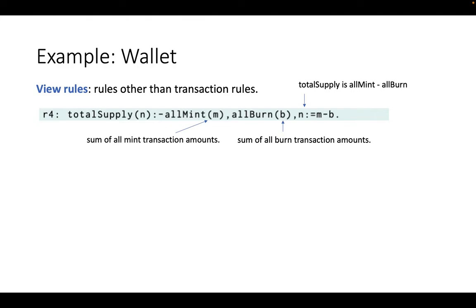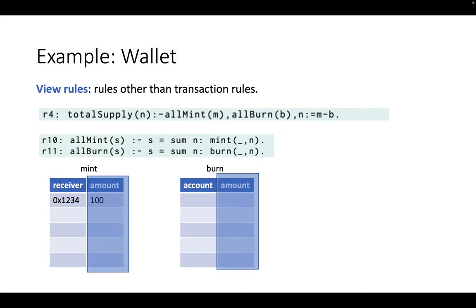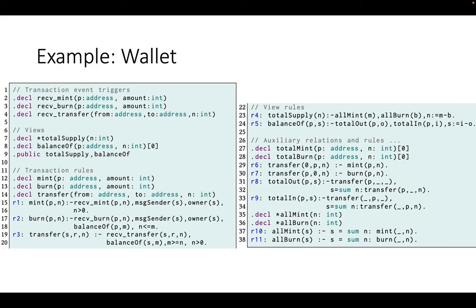Next are the view rules, which are rules other than the transaction rules. So R4 shows the definition for the relation total supply, which is the sum of all mint transaction amounts subtracted by the sum of all burn transaction amounts. And R10 and R11 show the Decon syntax for doing the sum aggregate on the mint and burn table. Here is the complete Decon program for the wallet contract.